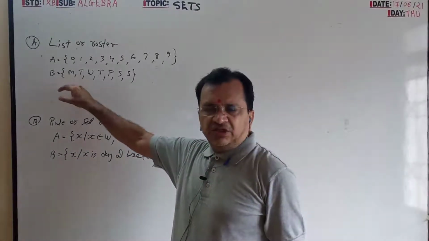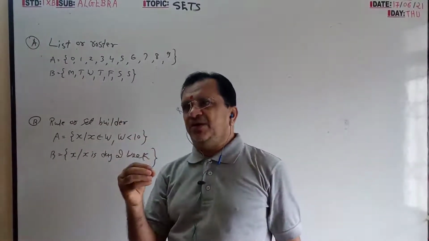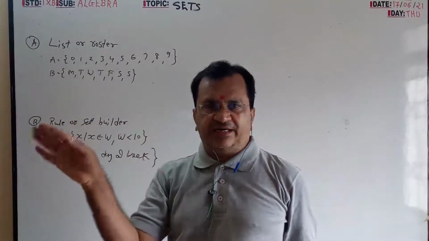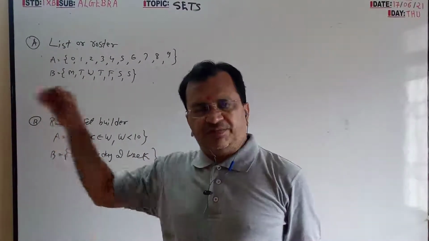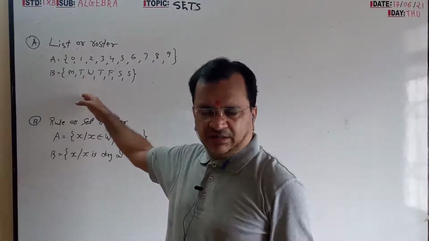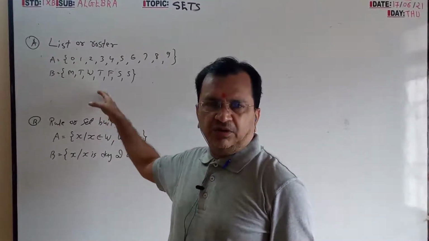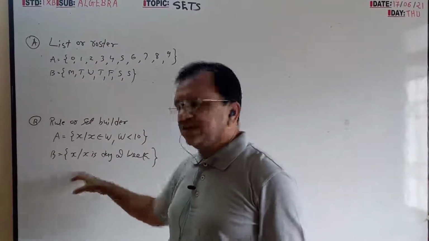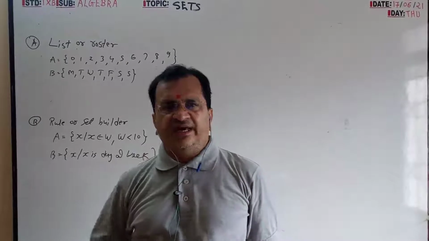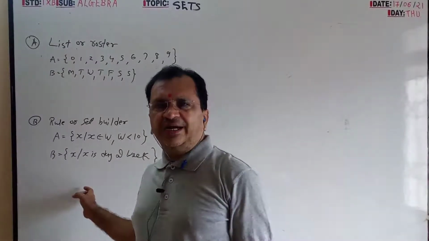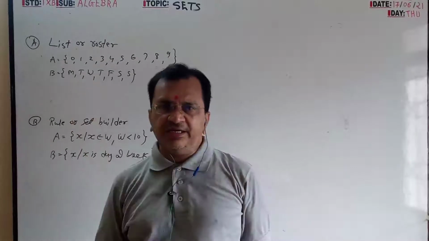Here I am giving one example: colors of rainbow. Here you will write all the colors, pink, yellow, blue, black, not black. And here only you will write X is a color of rainbow. So this you are writing in shortcut, this you are writing in long cut.